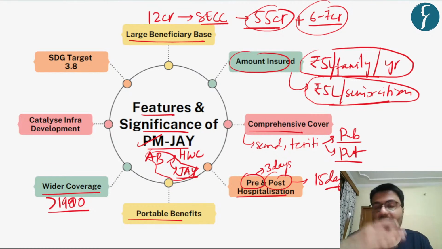Also, this scheme provides wider amount of coverage, that is more than 1900 facilities in the hospital, including diagnostic operational procedures. They are covered in this scheme. Hence, you can understand the coverage is quite wide.